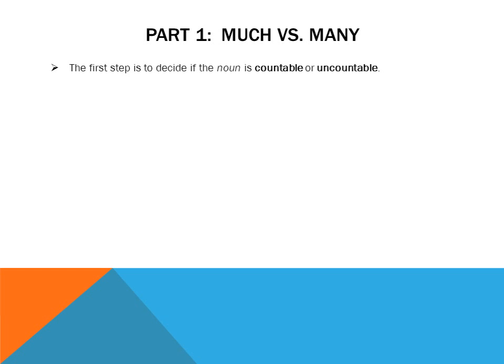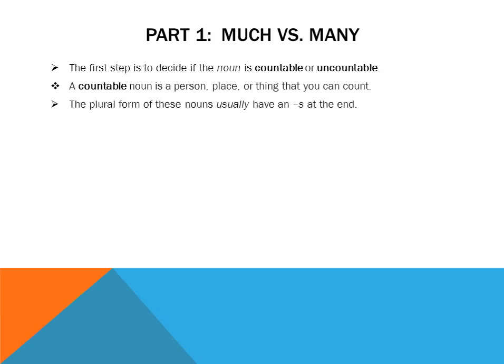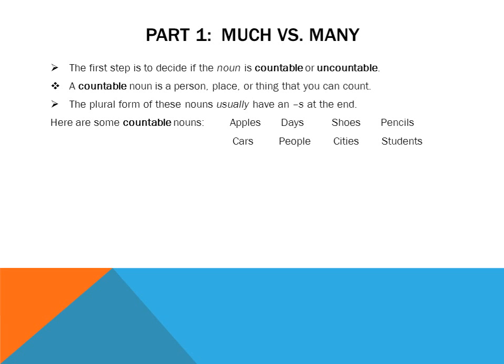So the first thing we have to decide is whether the noun that we're looking at is countable or uncountable. A countable noun is a person, place, or thing that you can count. One good way to find out if your noun is countable is to check if it has an S at the end of the word. Usually, the plural form of countable nouns do have S's at the end. However, as you can see, not all of them do.